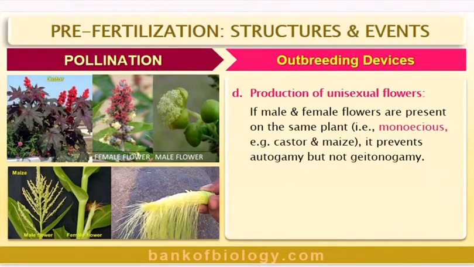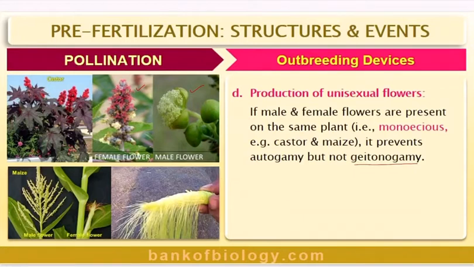Next, outbreeding devices: production of unisexual flowers. If male and female flowers are present on the same plant, we say monoecious. Monoecious is a plant having both male as well as female flowers on the same plant. Examples: castor and maize. Since it has both male and female flowers, a monoecious plant can definitely prevent autogamy, but not geitonogamy.